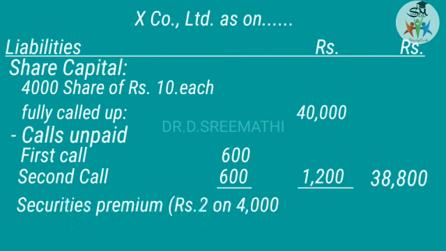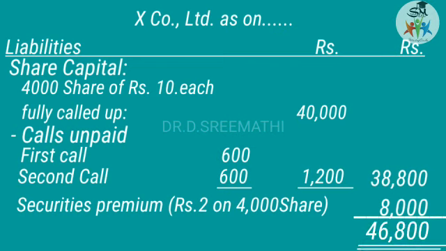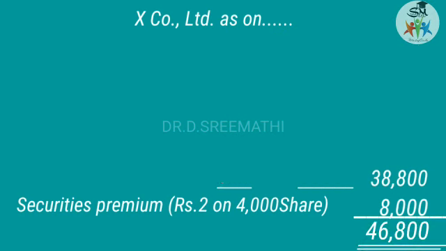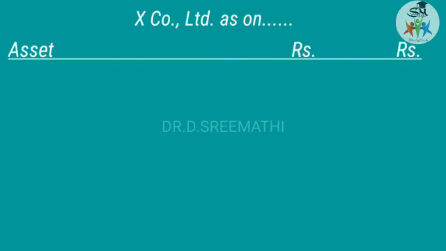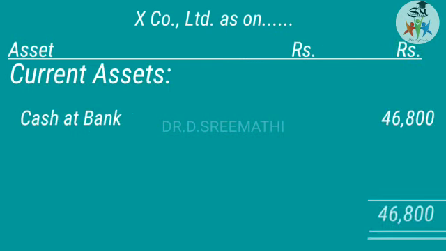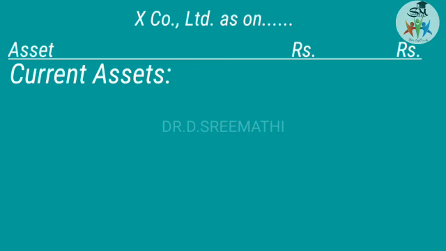And then this securities premium, being a capital profit to the business, should appear on the liability side of the balance sheet. So securities premium, that is 4,000 shares of rupees 2 each, so the value is 8,000. So the total is 46,800. Then under the head assets, you have only one item called cash at bank. The cash at bank balance is 46,800, so that assets equal liabilities.